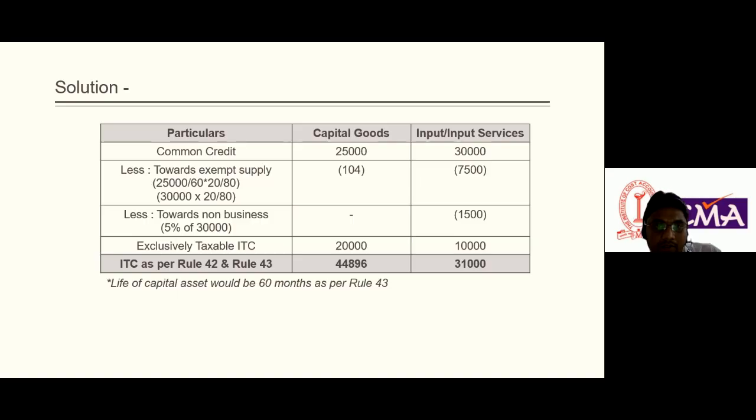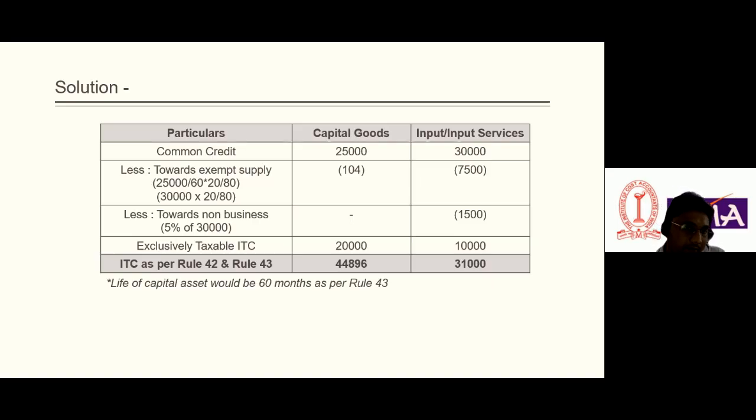So in the column of input and input services, we also need to deduct the 1,500 amount from common credit, which pertains to non-business use, 5% of common credit, and the same shall not be used in the case of capital goods.